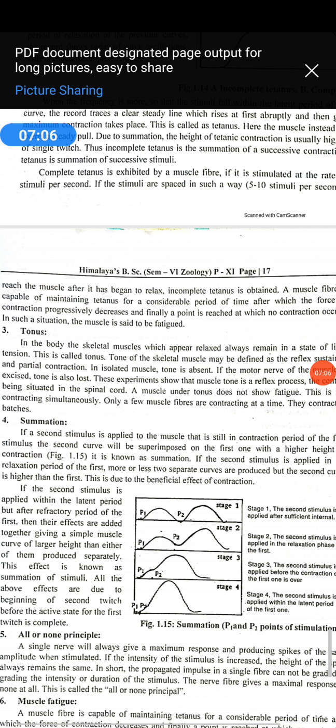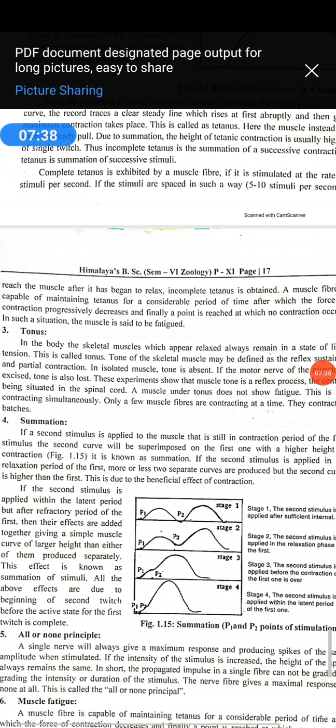What is meant by oxidative phosphorylation of the respiratory substrate? It is the last step of the mechanism of aerobic respiration, where the energy is actually released. As you know very well, the process of aerobic respiration consists of four steps. First is glycolysis, second is oxidation and decarboxylation of pyruvic acid to acetyl coenzyme A, third is the Krebs cycle, and last is oxidative phosphorylation, which takes place in the F1 particles of the mitochondria.